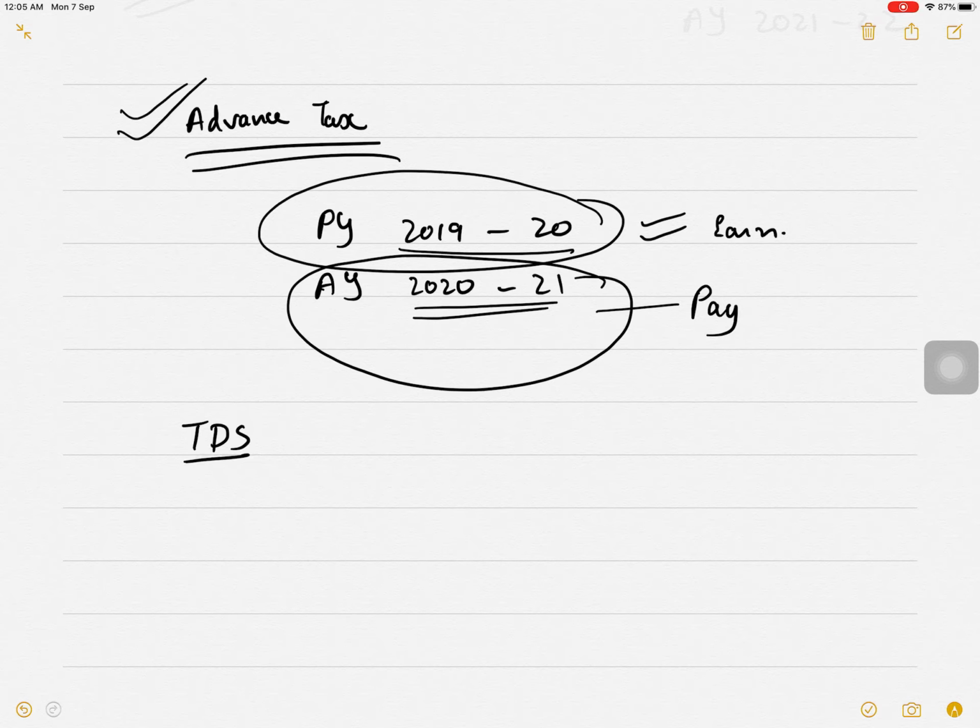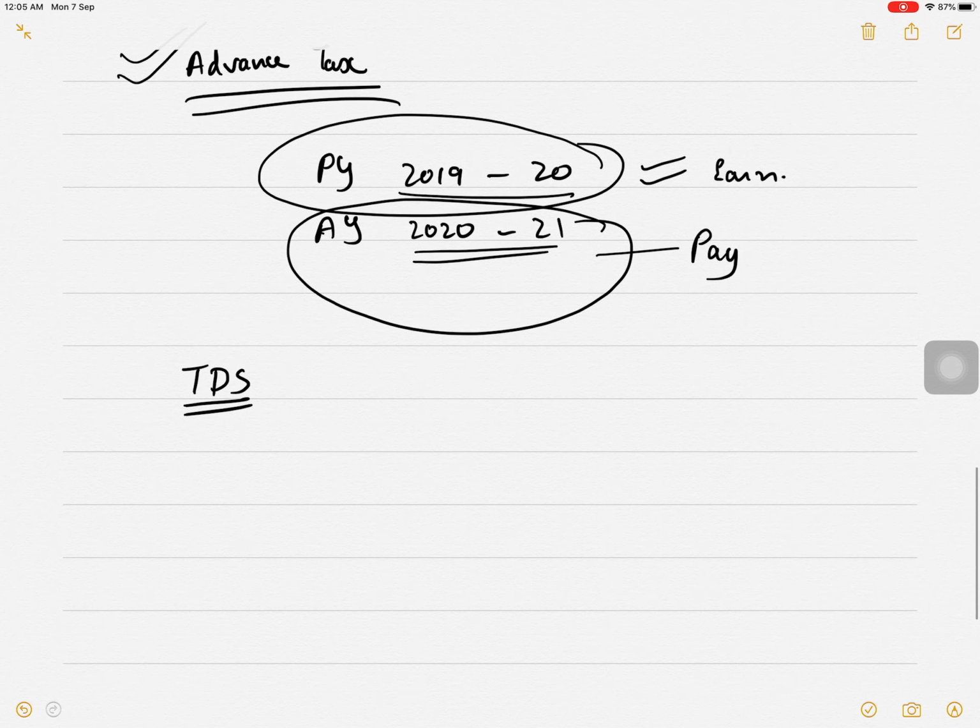And what is TDS? TDS also you will be learning in your 5th semester. Now what happens, the income you are earning, you are only computing and you are only paying to the government. So you might do fraud also in this. You might earn 10 lakh but you might show as if you are earning only 1 lakh, right? So that's why, to avoid these things, TDS was introduced.